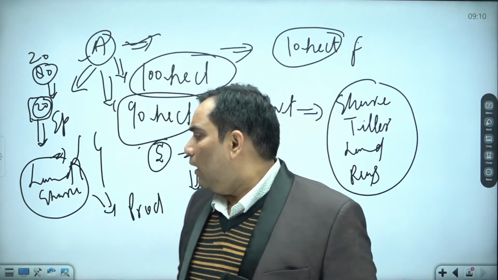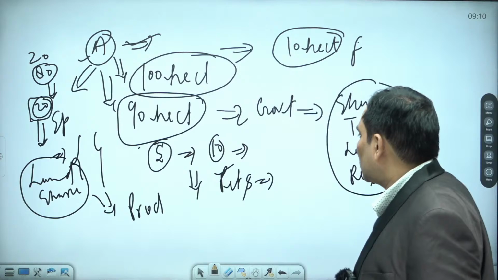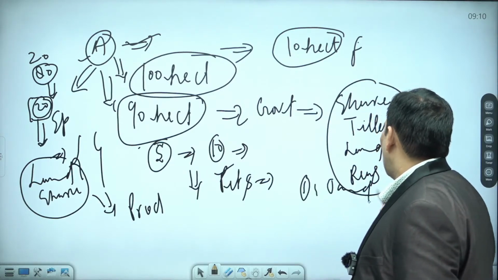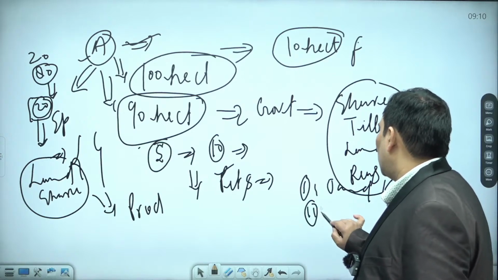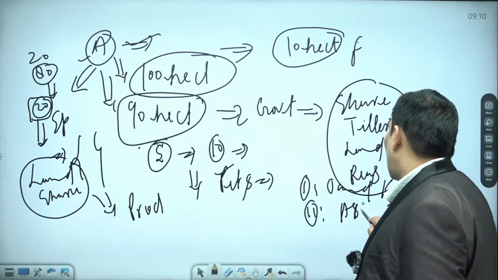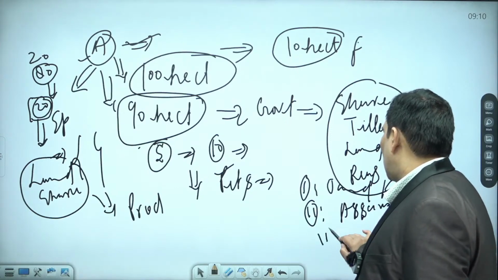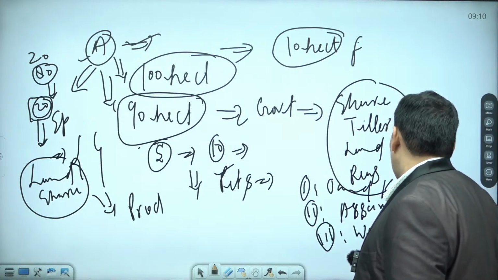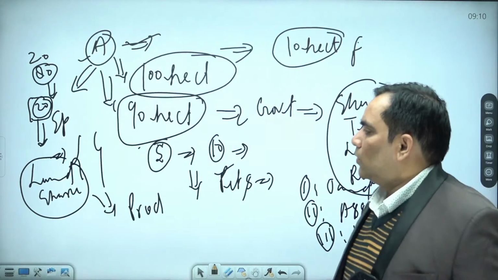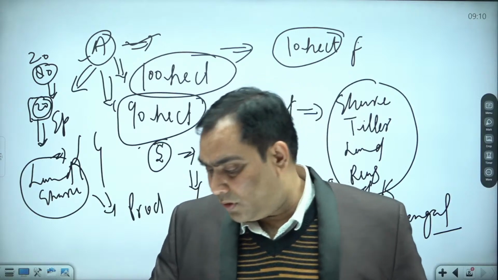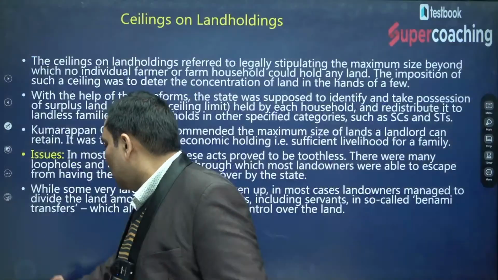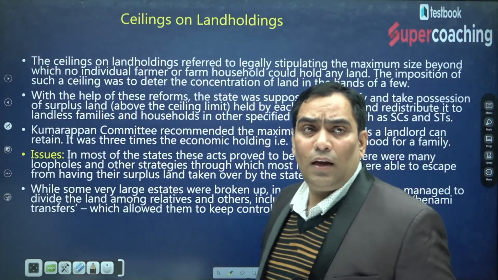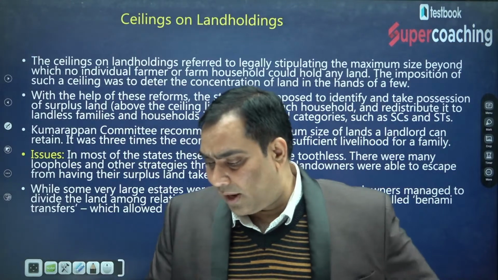Okay, and it was successful to some extent in three states. One was J&K, Jammu and Kashmir, other was Assam, and other was West Bengal. So this was about the abolition or the ceiling on land holdings. So I think it is very clear whether they succeeded or not and why they did not succeed.